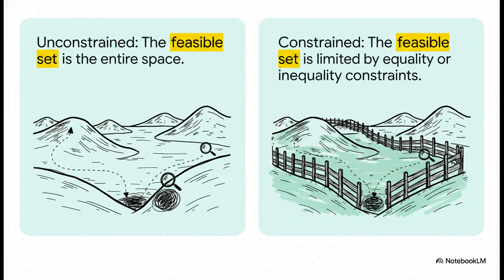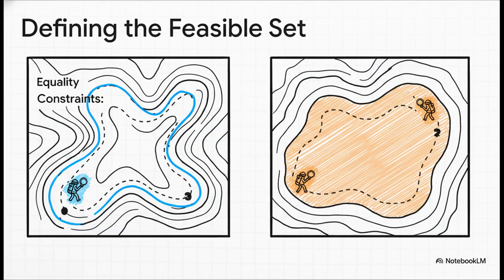But honestly, most real-world problems are constrained. This is like being told to find the lowest point, but you have to stay inside a fenced-in yard. Suddenly, the lowest point might not be a flat spot at all. It could be right up against the fence. And these rules usually come in 2 flavors. You've got equality constraints, which means you have to stay exactly on a certain path. Then there are inequality constraints, where you have to stay inside a certain region. These rules are super important because they define our search area.